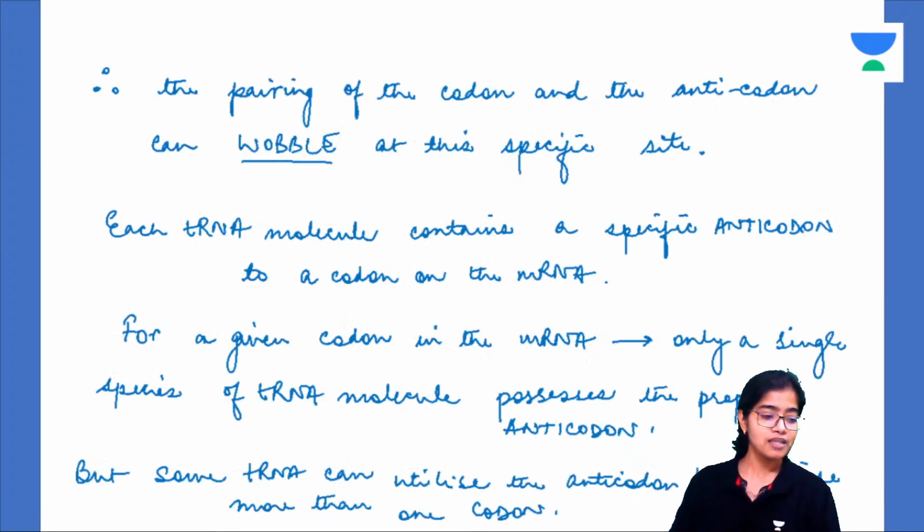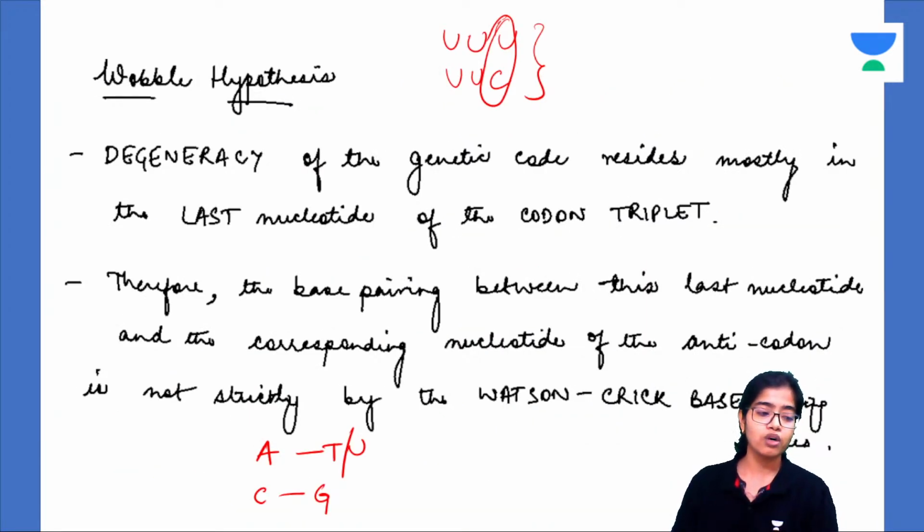So what happens is that the last nucleotide of the anticodon present in the tRNA can pair with another nucleotide present on the codon of the mRNA, and that need not necessarily be complementary. I'll give you an example for you to understand.